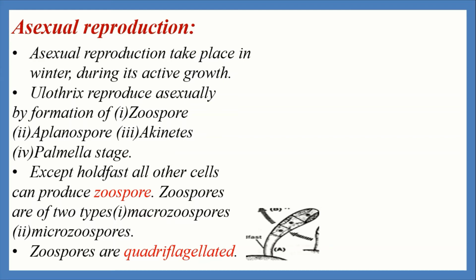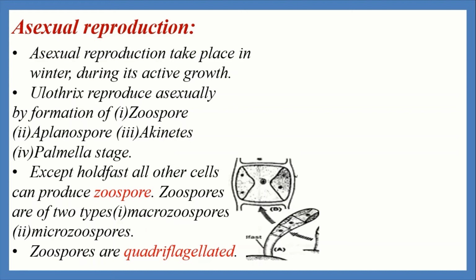Everybody observe the figure. In the figure, all cells of the filament except the basal cell are able to produce zoospores. The process of producing zoospores occurs in the cells gradually, starting from the top. At this time, the protoplast of a cell, being somewhat compressed, moves away from the wall.